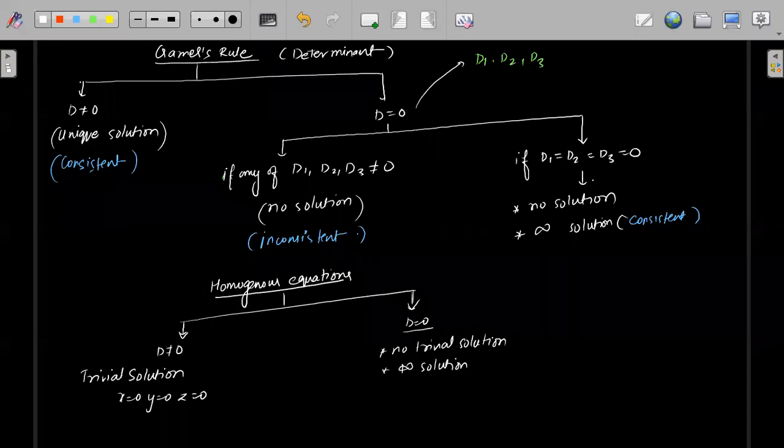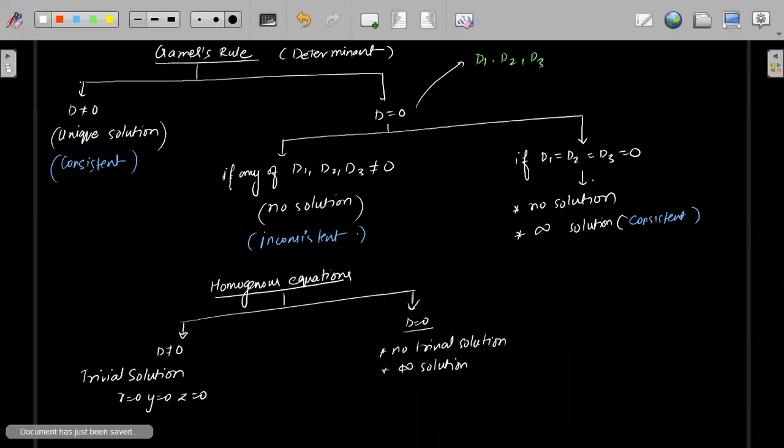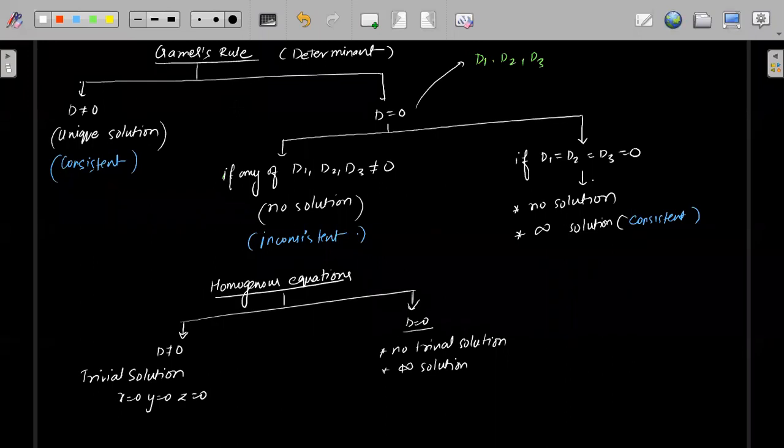Okay, just copy this one, then we'll start solving questions based on this. I hope everybody understood this. We did it yesterday, but we are not able to do questions, so today we'll start doing questions based on this concept. There is one more form of solution left, which is using the matrix form, Gauss Jordan. We will do that afterwards. So this is the determinant method. Okay, so write down the question.